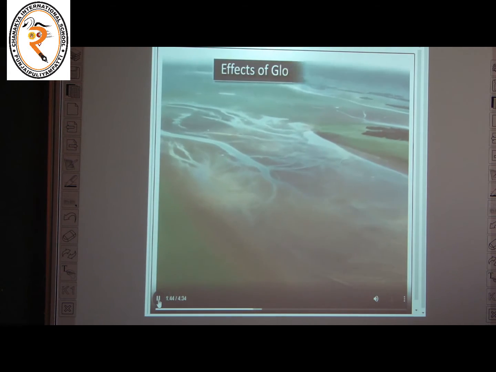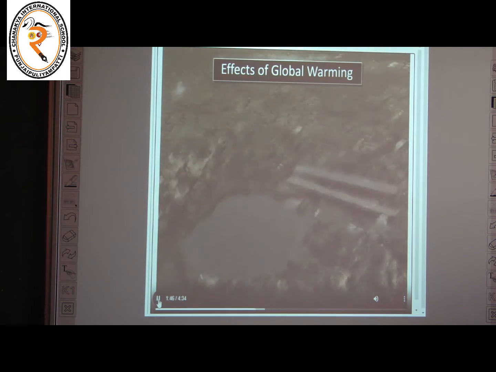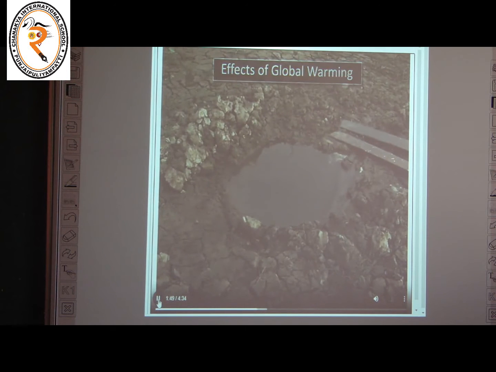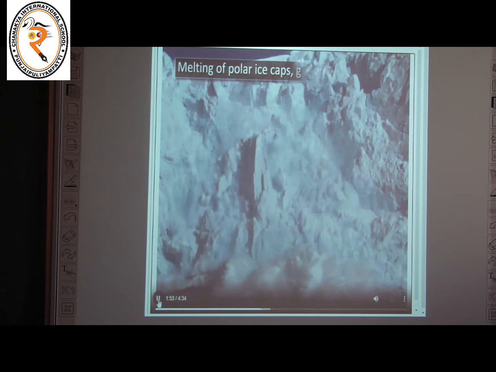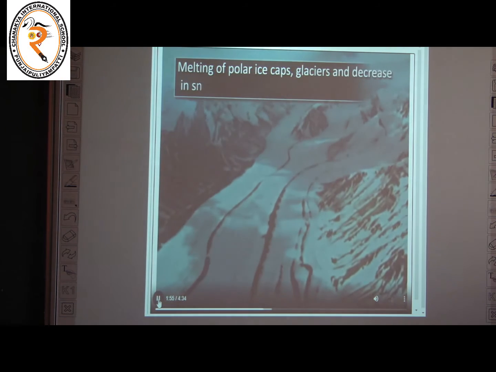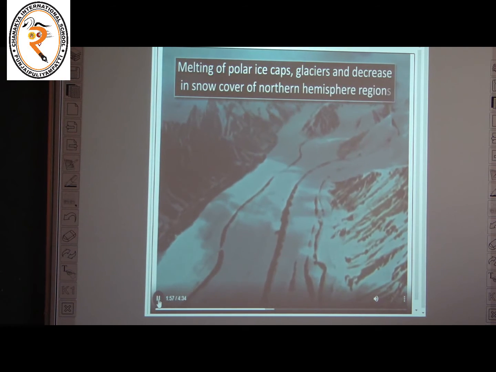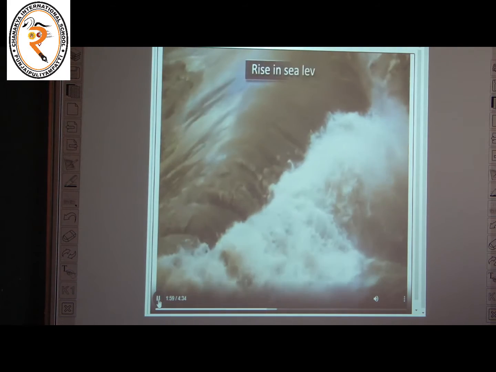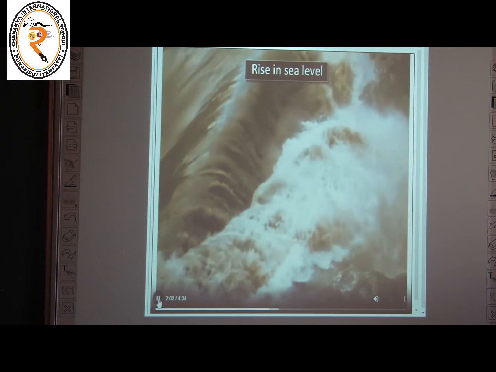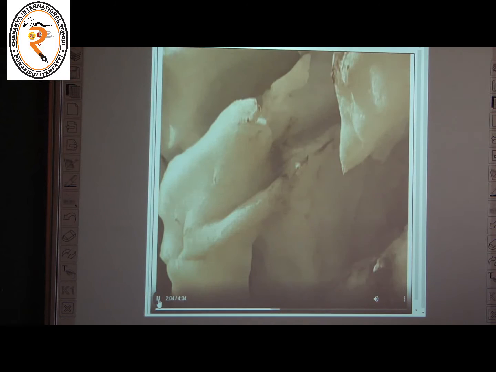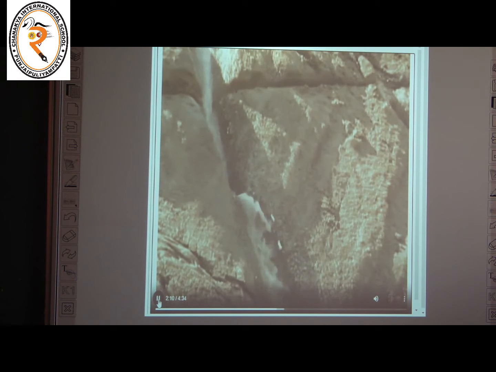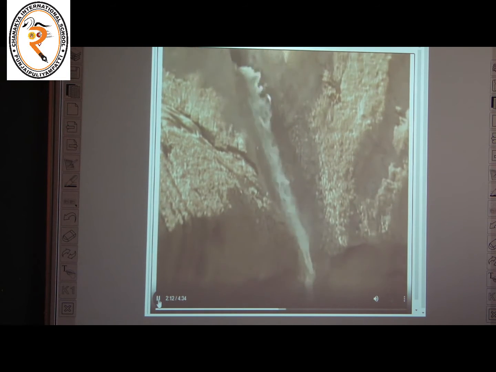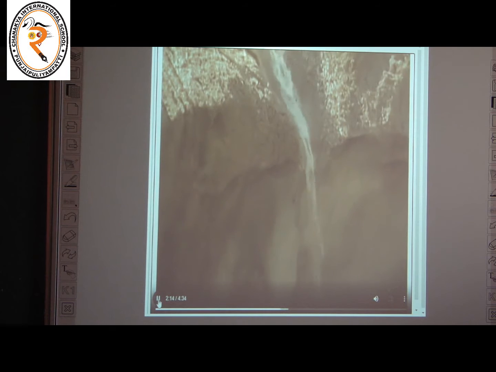Global warming affects the environment in various ways. Melting of polar ice caps, glaciers, and decrease in snow cover of northern hemisphere regions. Rise in sea level. Melting of glaciers is a naturally occurring cyclic process. But due to human activities, this process is now occurring at twice the rate.